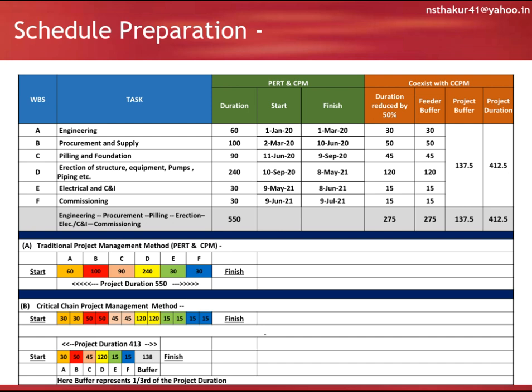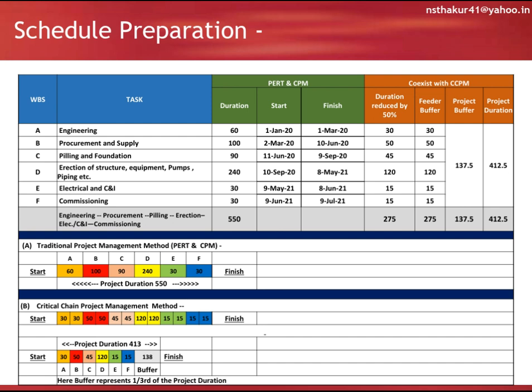After applying CCPM on this schedule, it is shown under brown shade. So duration is reduced by 50%, that is now 275 days, and the remaining 50% is taken as feeder buffer, that is 275 days. The project buffer is taken as 50% of feeder buffer, so it comes to 137.5 days.